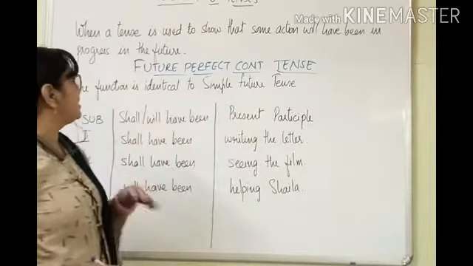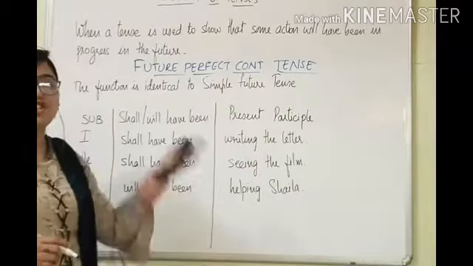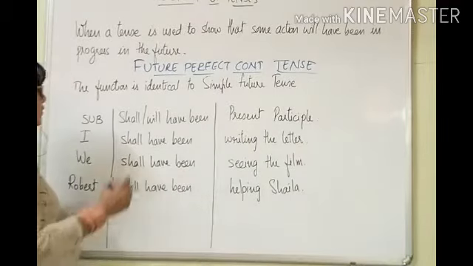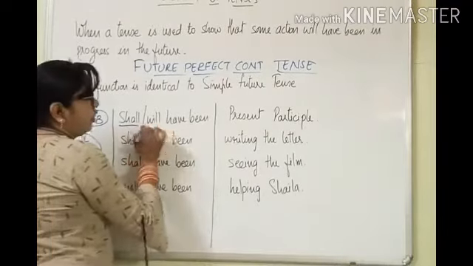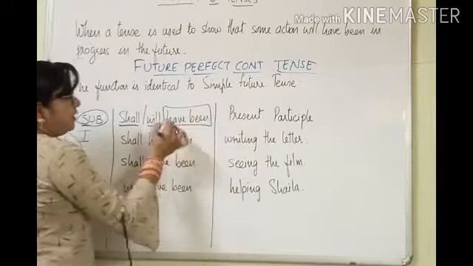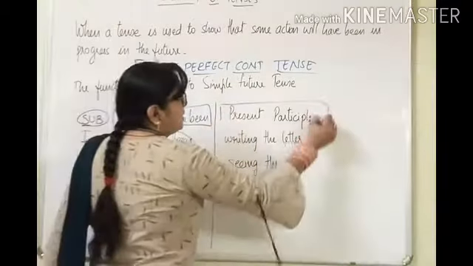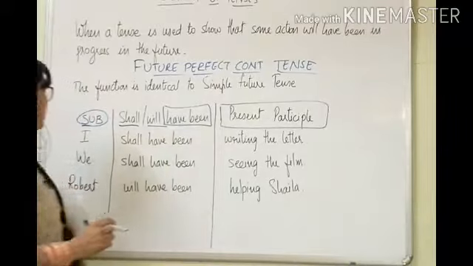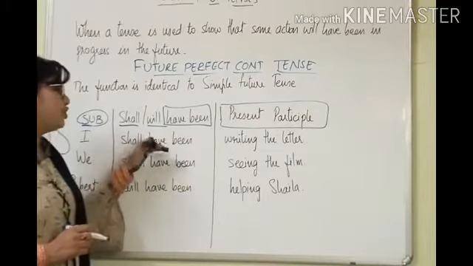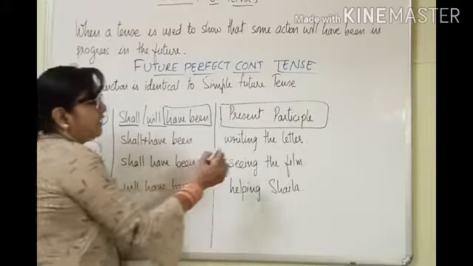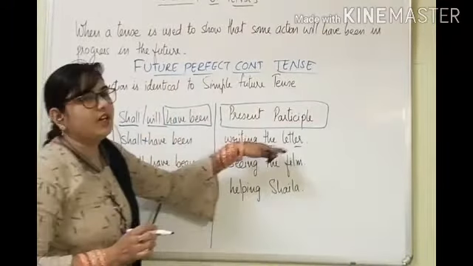These kinds of sentences are identical to simple future tense. So now let's see what would be the structure of the sentence, the formation of the sentence. First of all, we'll keep the subject as usual, then either shall or will plus have been. Have, because it is perfect tense. Have been will come here plus the present participle. See now, subject I shall have been. You can use either shall or will. I shall have been writing the letter. Write plus ing, present participle, writing the letter.